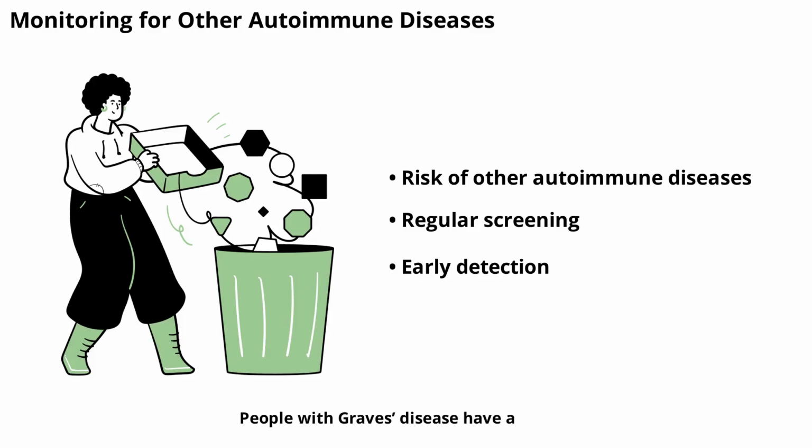People with Graves' disease have a higher risk of developing other autoimmune disorders, such as type 1 diabetes or rheumatoid arthritis. Regular checkups and open communication with healthcare providers can help detect and manage any additional conditions early. Awareness of this risk is important for long-term health planning.